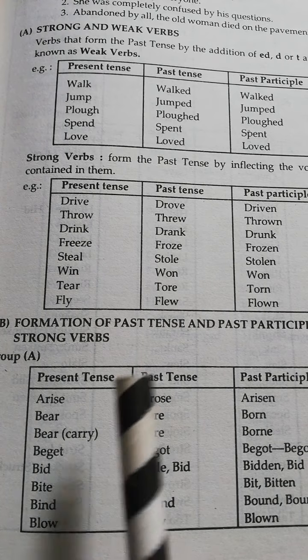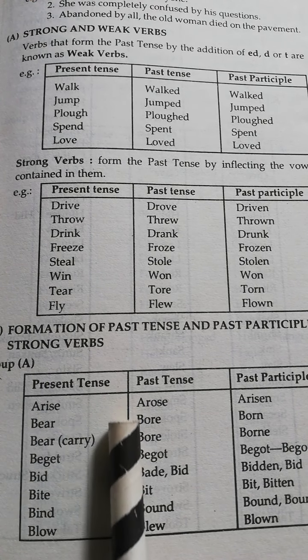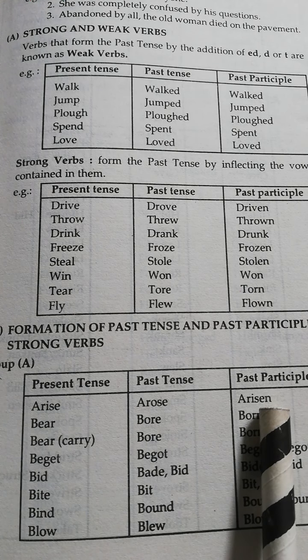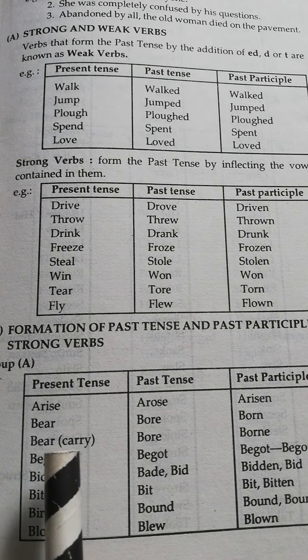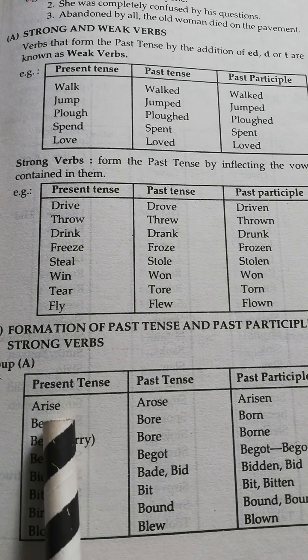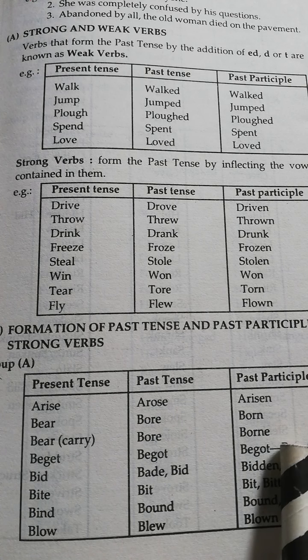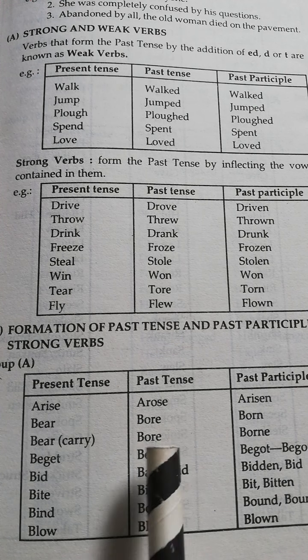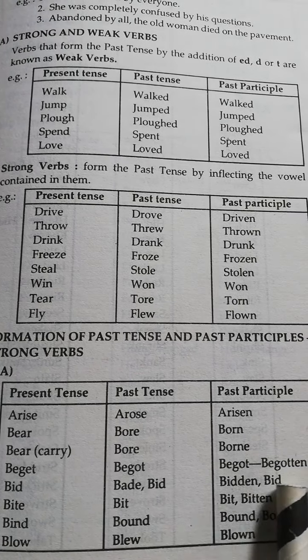They are referred to as strong verbs. Arise, arose, arisen. See how it changes? Bear, bore, born. Bear, difference remember. Bore, borne. Now e will be added here, so it gives you the meaning. Beget, begot, begotten or begot.